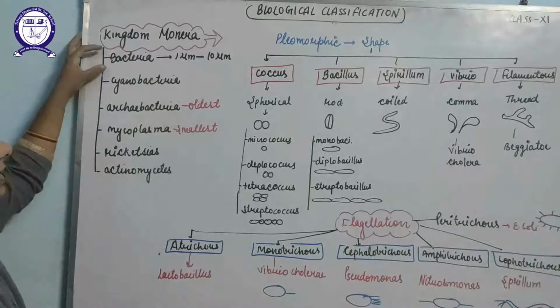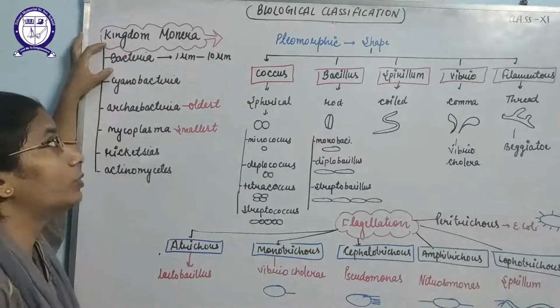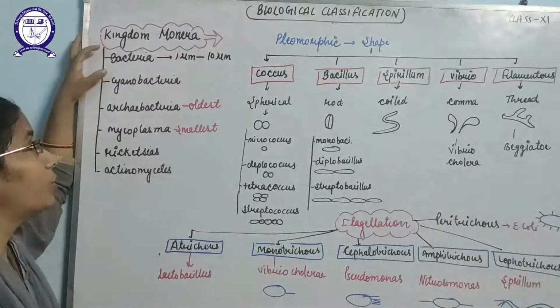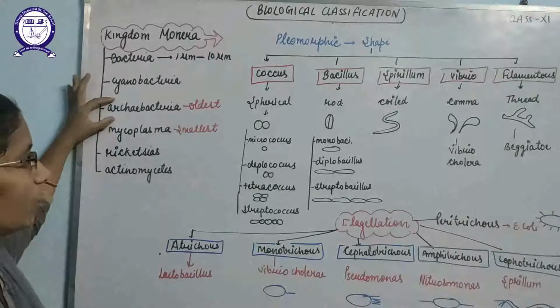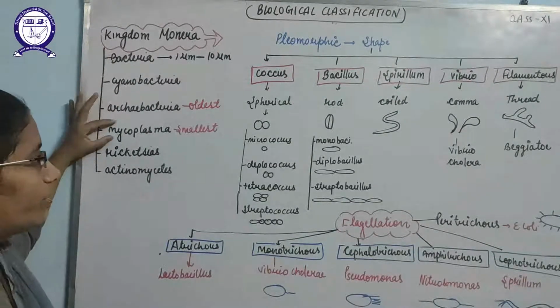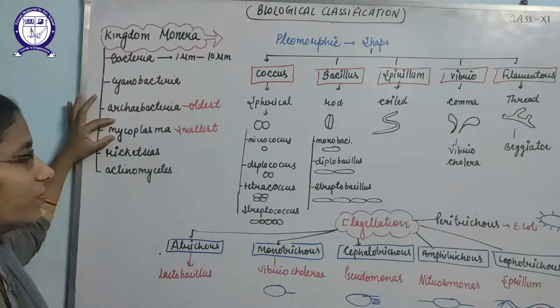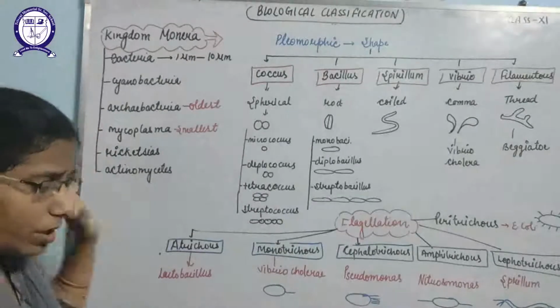Okay. So bacteria, we are going to discuss about the bacteria which are 1 micrometer to 10 micrometer in length. Okay. So we can say Archaeobacteria is known as the oldest bacteria and Mycoplasma is known as the smallest organism which is found on the earth, which comes under the Monera.